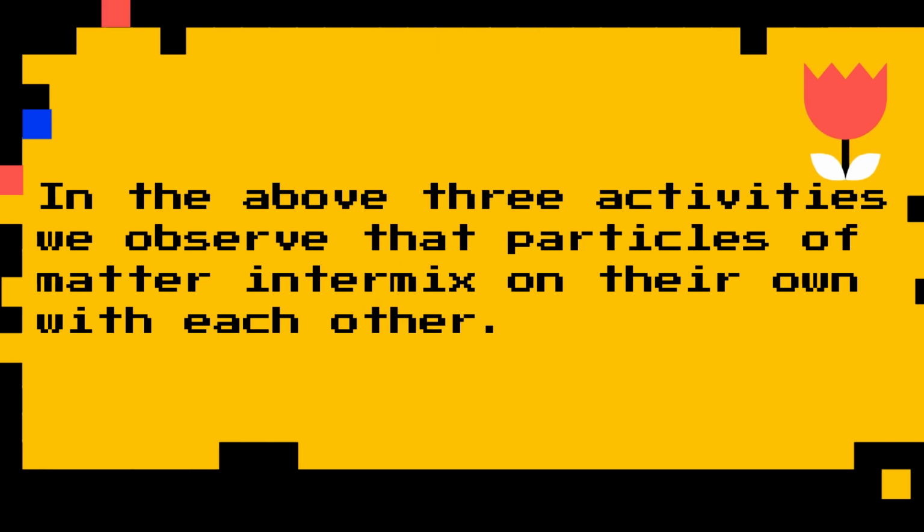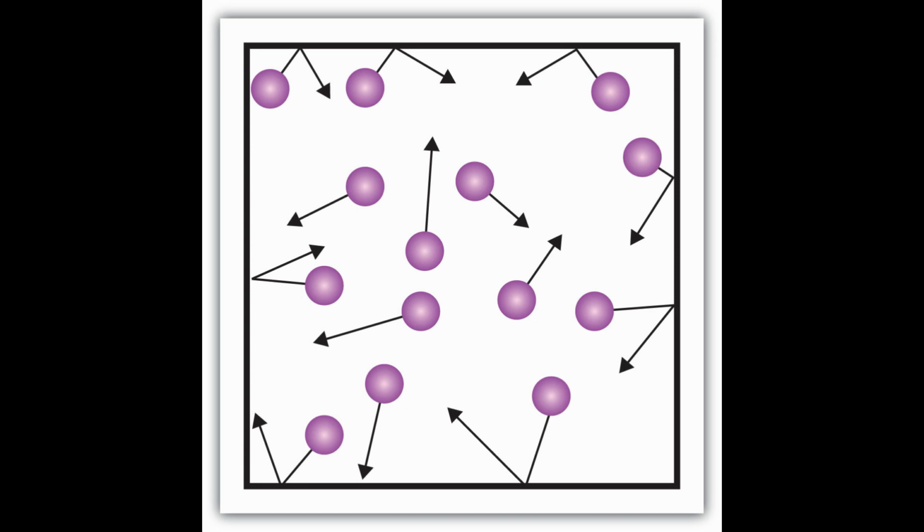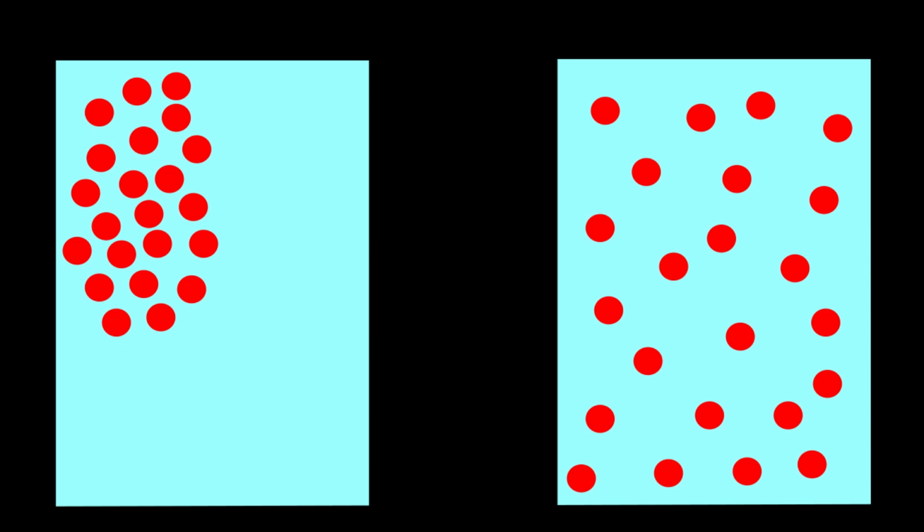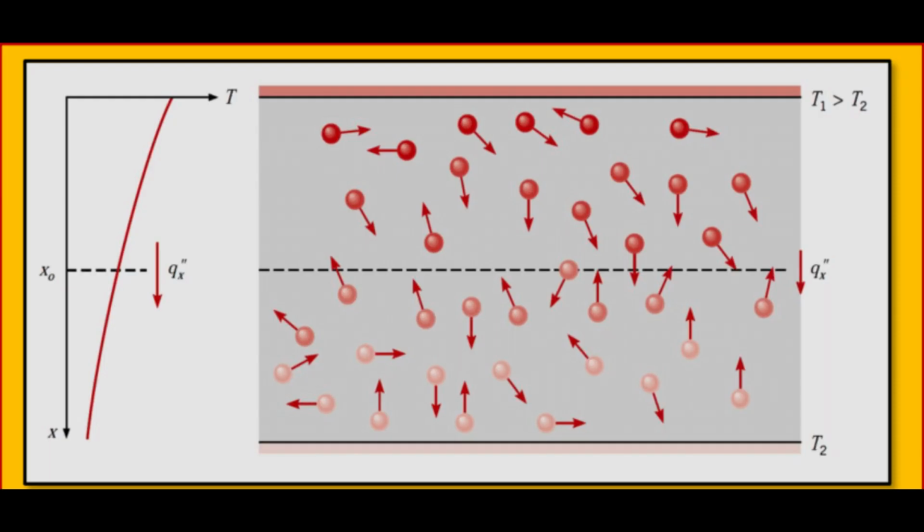In the above 3 activities, we observe that particles of matter intermix on their own with each other. They do so by getting into the spaces between the particles. This intermixing of particles of 2 different types of matter on their own is called diffusion. We also observe that on heating, diffusion becomes faster. Why does this happen? Particles of matter attract each other.